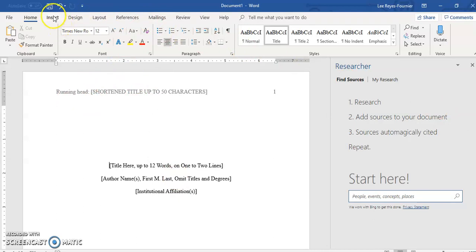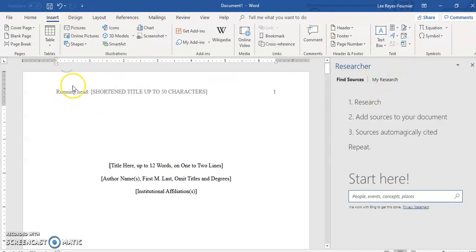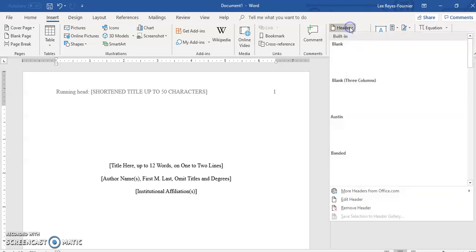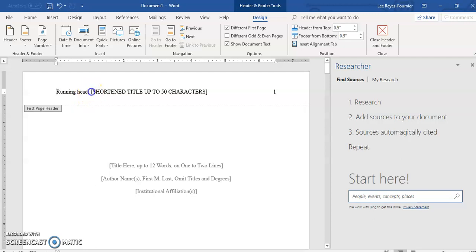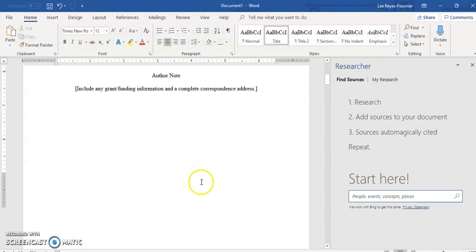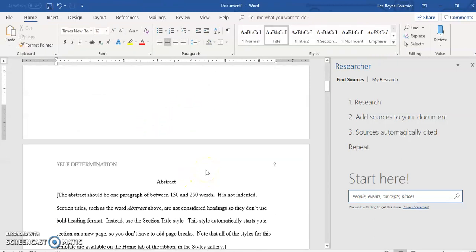But the way that you go into the running head is by going into the header, by the way, just so you know. And then you want to edit the header. And so you're going to do your all cap title. So let's say self-determination is your shortened title. And then close it. It's all done for you.